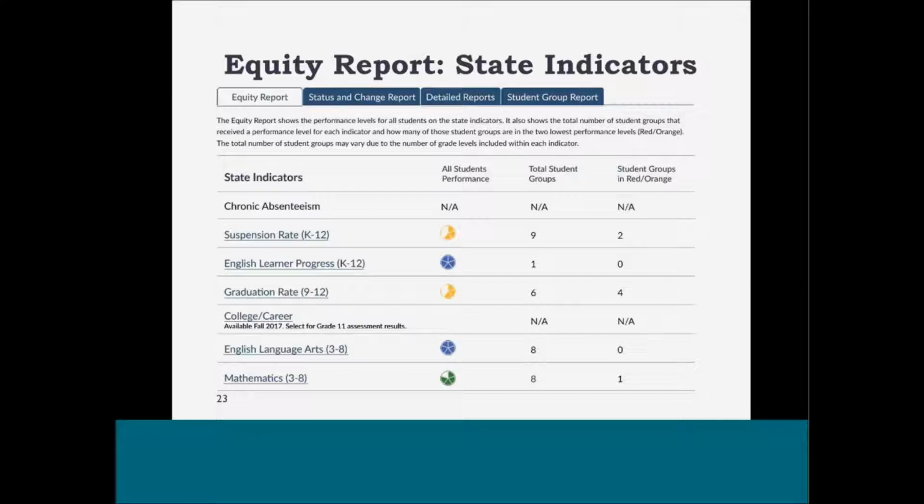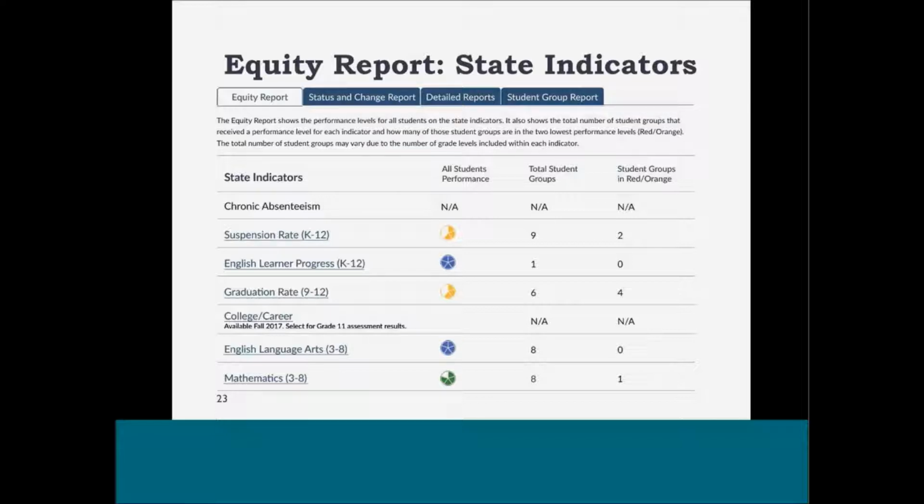The equity report also shows the total number of student groups that are large enough to receive a performance level on each state indicator. The total number of student groups may differ across indicators due to the grade levels applicable for each indicator. The final column shows the number of those student groups in red or orange performance levels. This provides a quick overview of overall performance and whether any student groups are struggling on the state indicators.